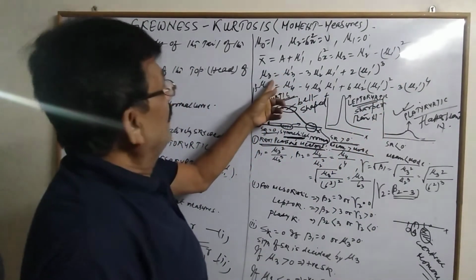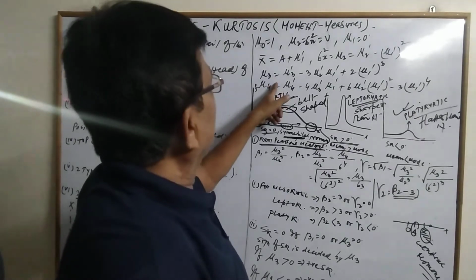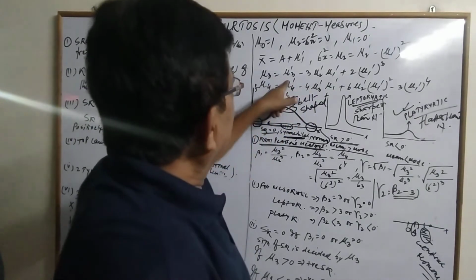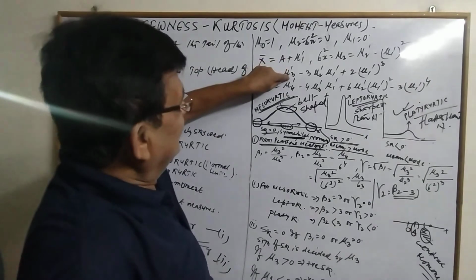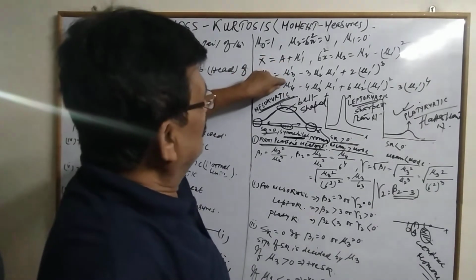And the third moment around the mean, that is the third central moment, this is the formula. This is mu3 dash, the third arbitrary constant moment.